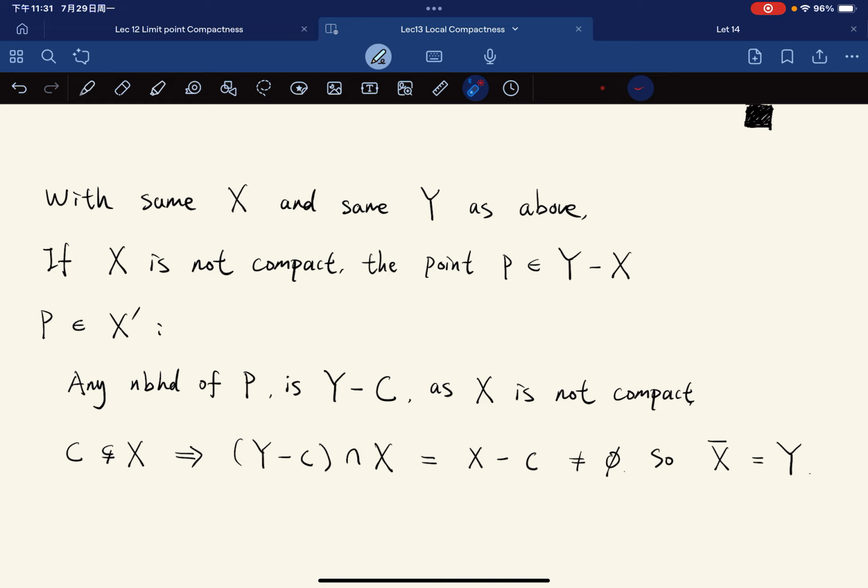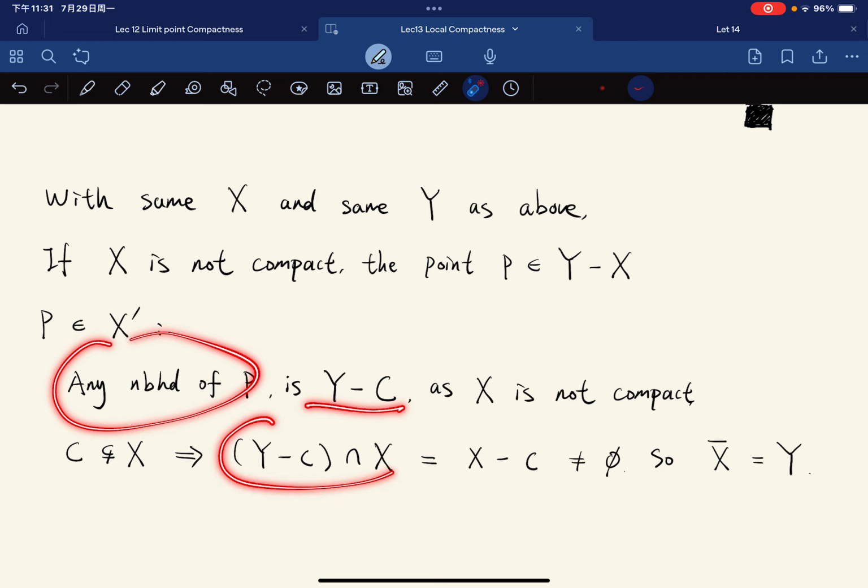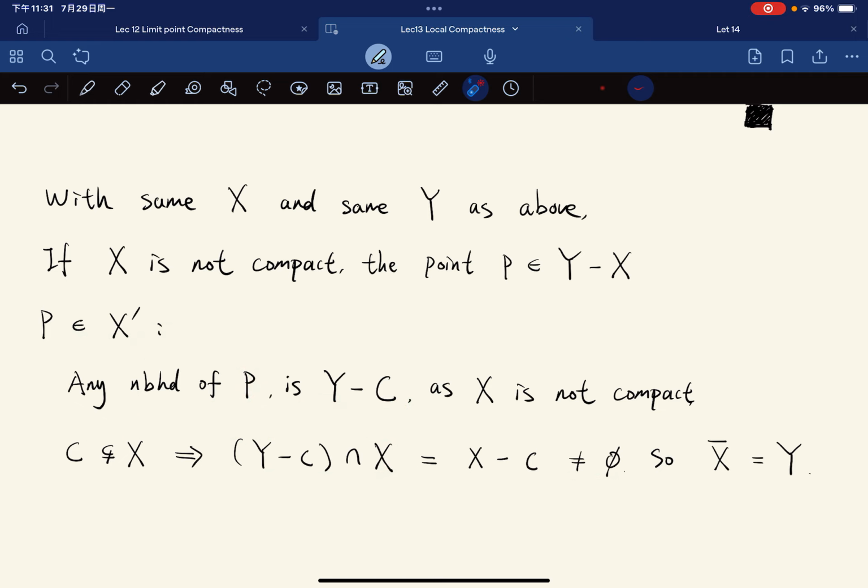which means that Y minus C intersected with X is not empty, right? This implies this, but this is equal to X minus C. X minus C is not empty, right? Because it's a proper subset. X minus C is not empty, which means that any neighborhood of P intersects X. So the closure of X is equal to Y.